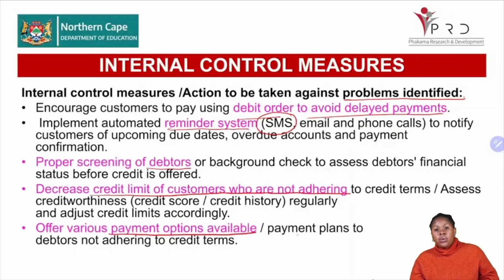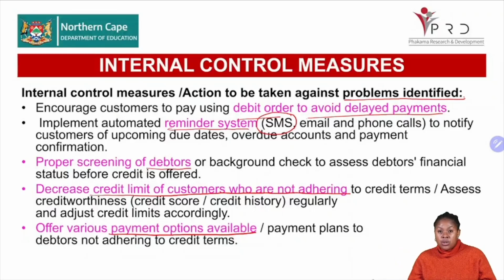Then offer various payment options that are available. Like already, you've got the PayFlex right now. You've got different payment methods that you can actually use. So allow the customers to explore the different ways in which they can pay, so that we as the business can get our money. And then the most basic one is offer discounts for early payments. And then also another aspect, you can charge interest if they are paying late. So those are the basic ones.